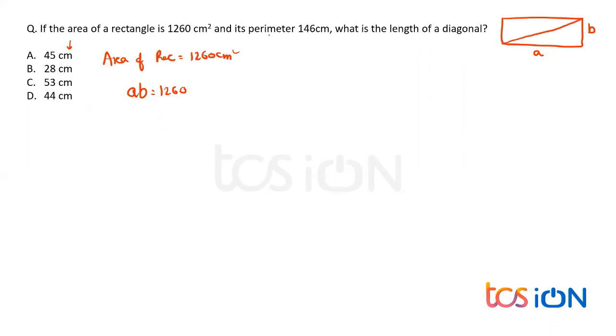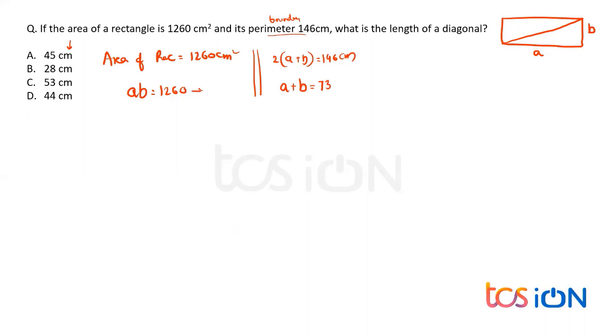And given its perimeter also, what is perimeter? Perimeter is nothing but the boundary. So the boundary of a rectangle is 2a plus 2b, and that gives me the perimeter as 2 into (a plus b), which is 146 centimeters. And that says a plus b is equal to 73, or simply 73.